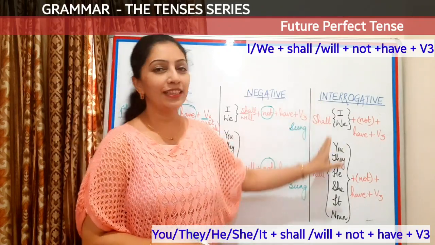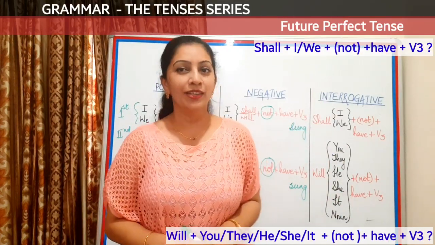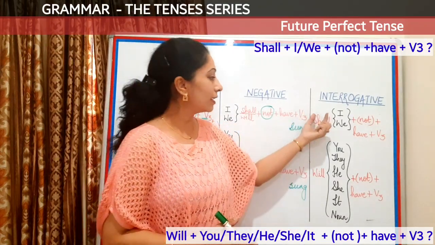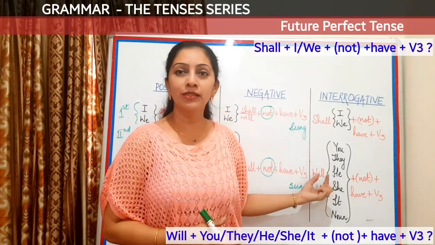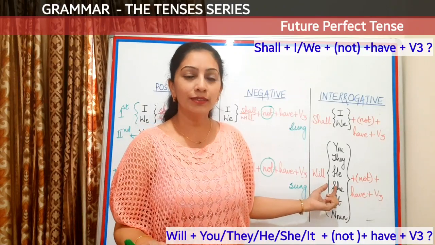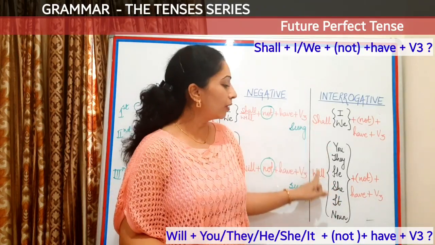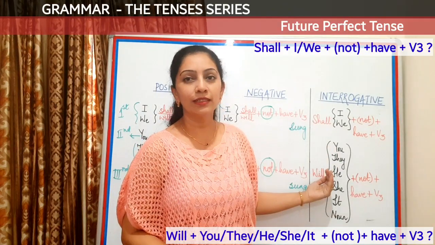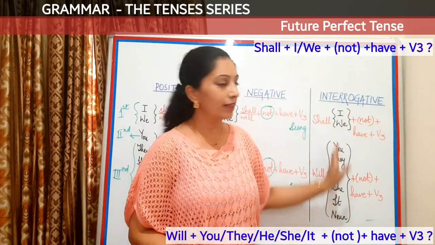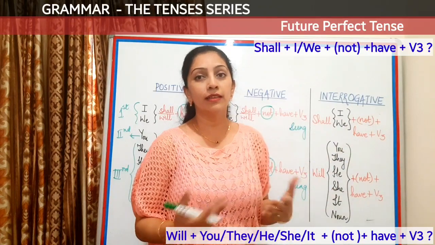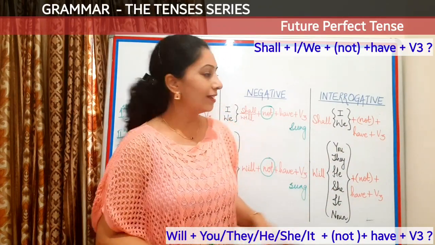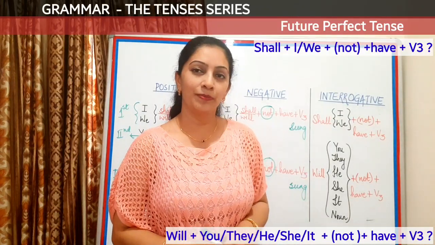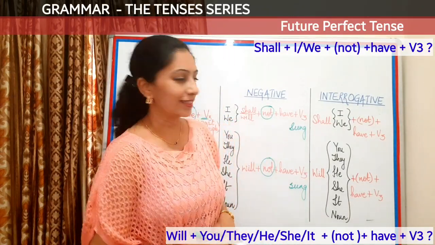Next comes the interrogative category. Like I always tell you, in interrogatives we will always take the auxiliary verbs first. So in future tenses, we take the modal auxiliary verbs like shall or will at the beginning of the sentence. Then come your subjects, then not if you're making a negative interrogative, and then have and the V3 form of the verb. So let's start making the sentences.